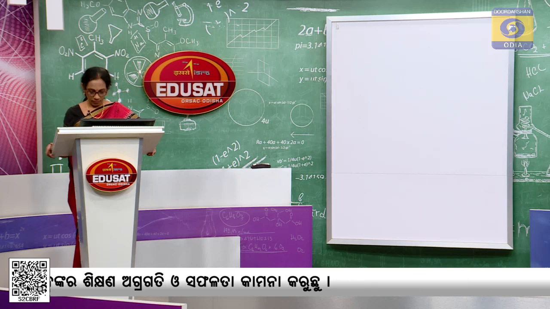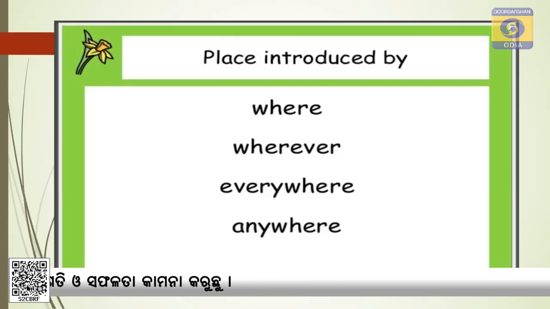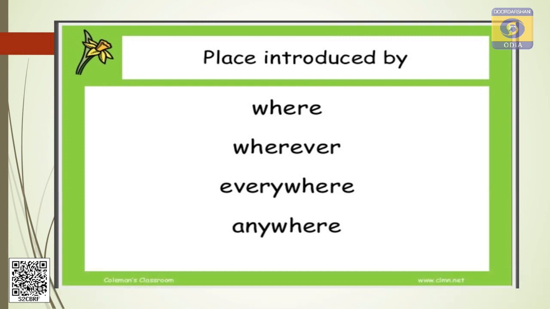Do you understand? These are the subordinating conjunctions for adverb clause of place. The conjunctions are where, wherever, everywhere, anywhere. No doubt, all these conjunctions.